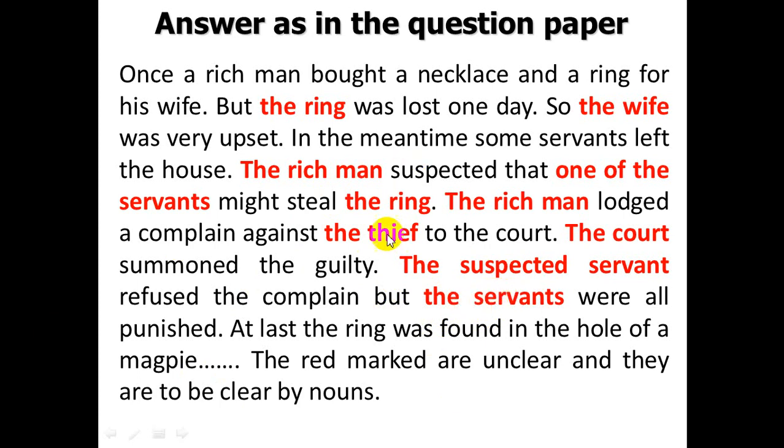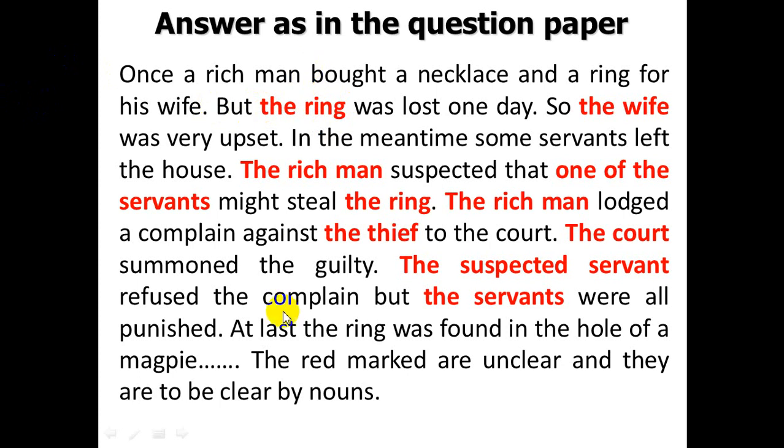So from here, in this way you have to answer. In this way you have to answer, and in your question paper you will have no red ink, right? So you have to underline the words that you have replaced. That means the ring, it will be written, right.